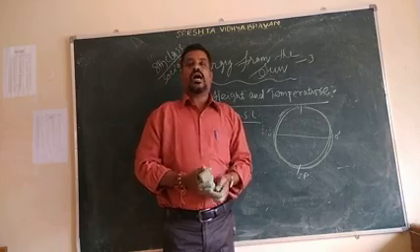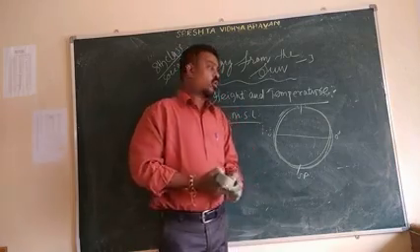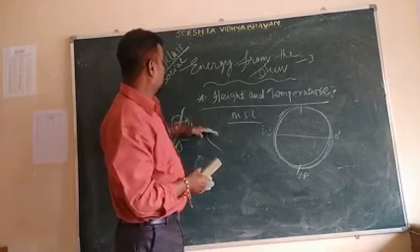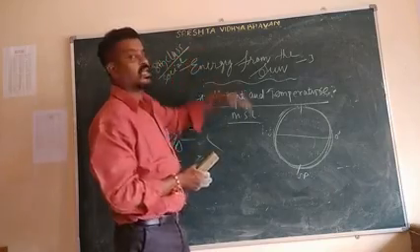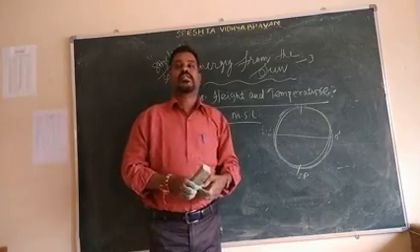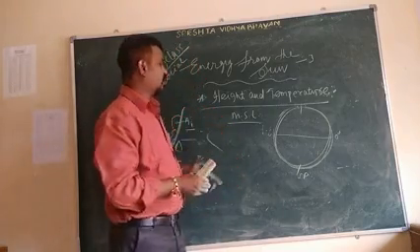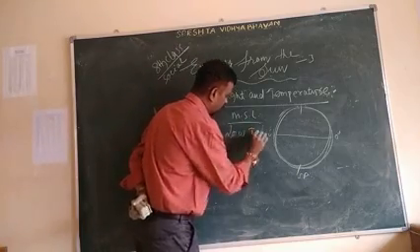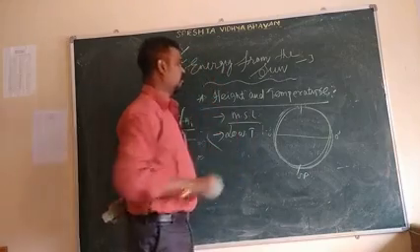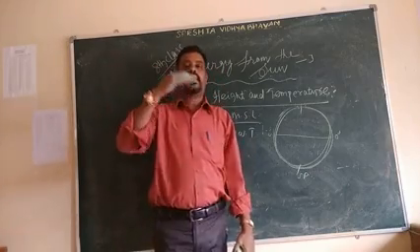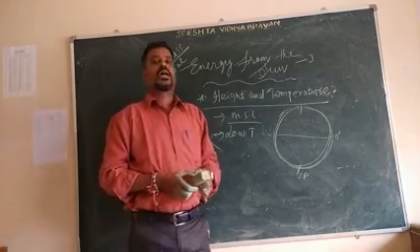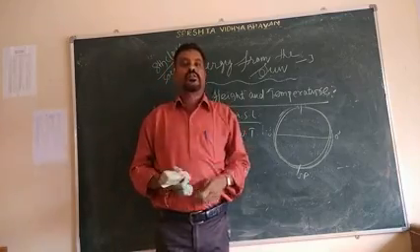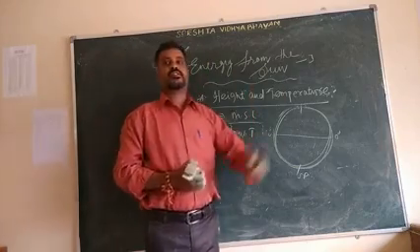Higher elevations generally have low temperature. Places located at higher elevation, we can generally see low temperature. That is called higher elevations.